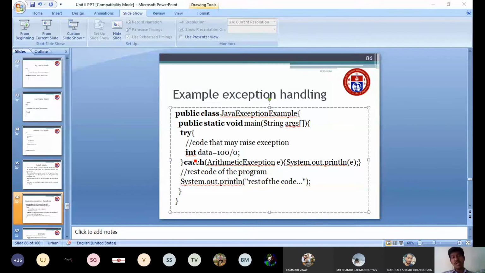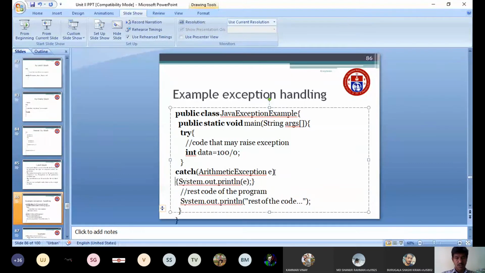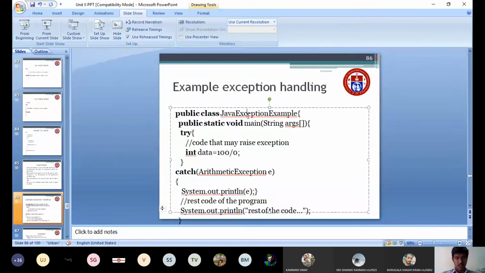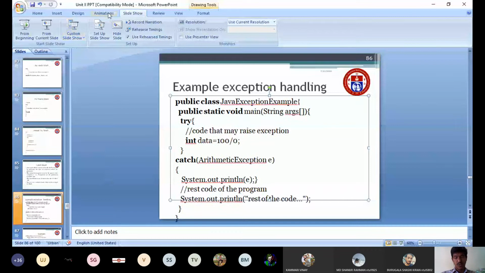Then followed by the try block, I am writing the catch block here.